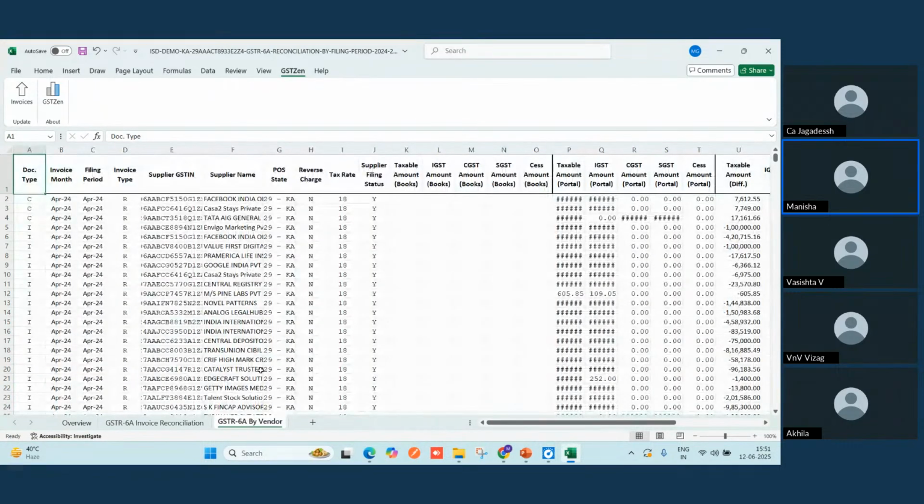Moving to the next sheet, that is GSTR 6A by vendor. This is purely a dump of all the invoices which are fetched from the portal, or whatever you have uploaded as your purchase register. You can say it is raw data where you can apply multiple filters to do the working, or to reach any specific result. So this is about the reconciliation report.